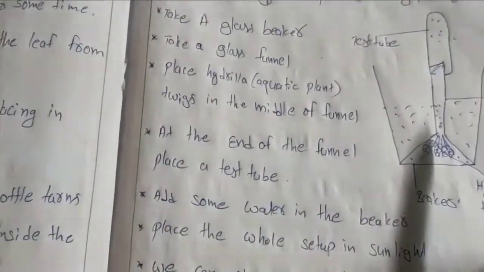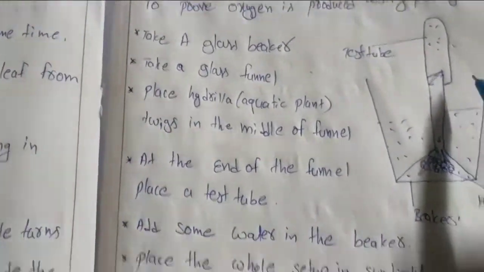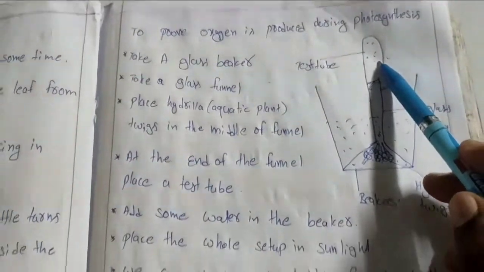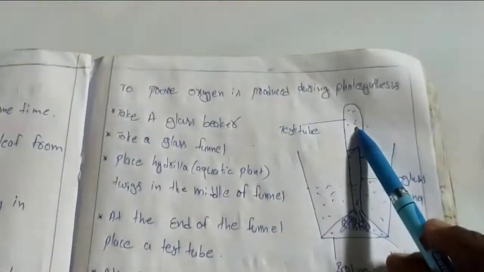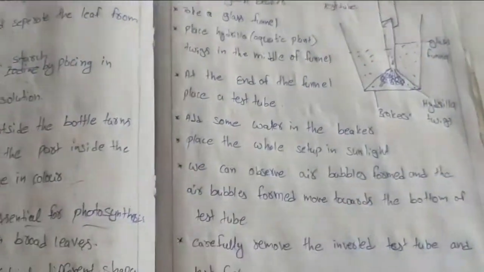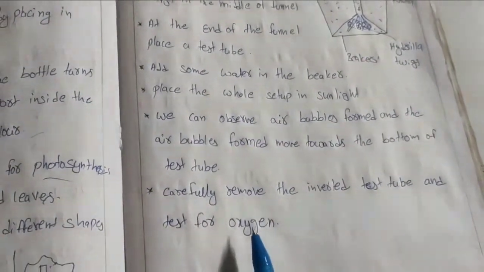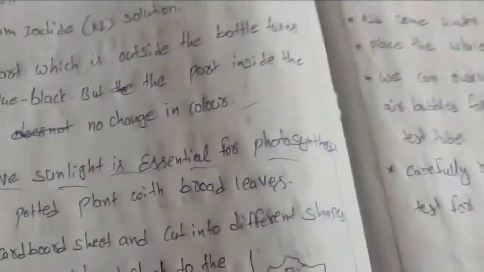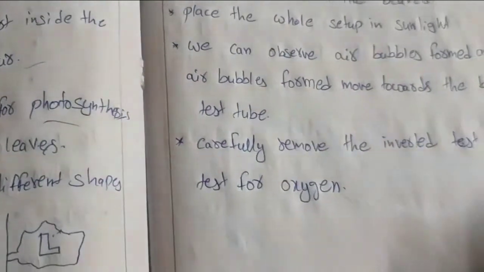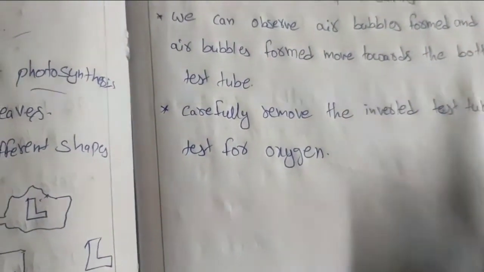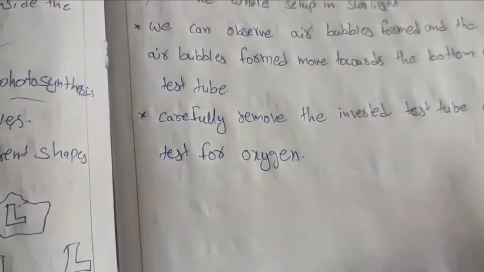After completion of this time, remove the test tube which is inverted on the funnel, carefully covering it with your thumb, and go for the oxygen test. What is the oxygen test? When you bring a burning matchstick near the mouth of the test tube, it burns more brightly.